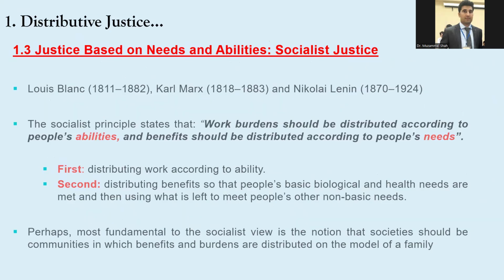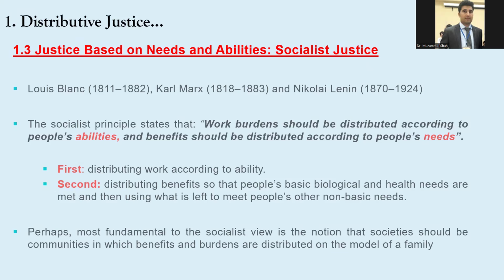Third is socialist justice, which is based on needs and abilities. Louis Blanc, Karl Marx, and Nikolai Lenin were some of the proponents of socialist justice. Socialist justice talks about the distribution of benefits and burdens on the basis of abilities and needs. They say that work burdens should be distributed according to people's abilities and benefits should be distributed according to people's needs. So there are two points.